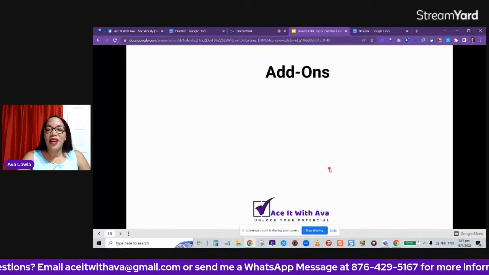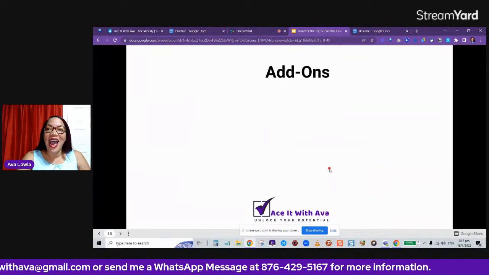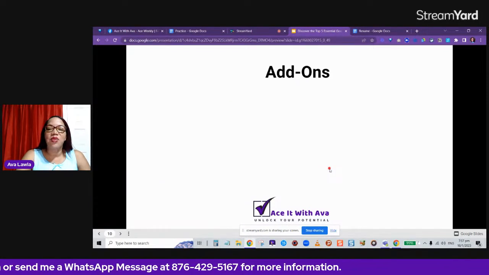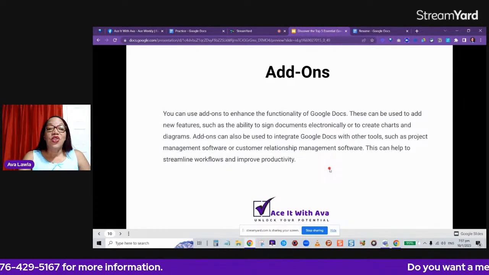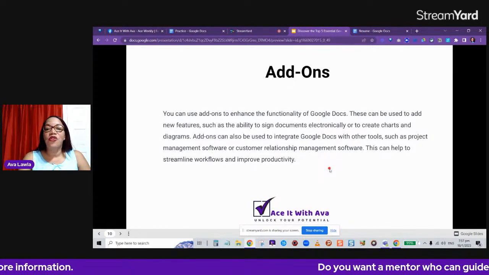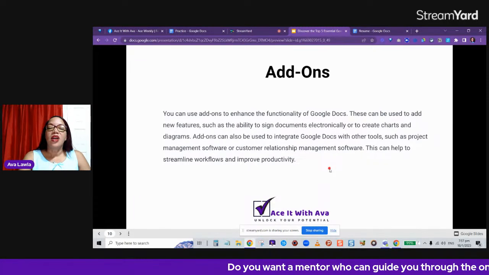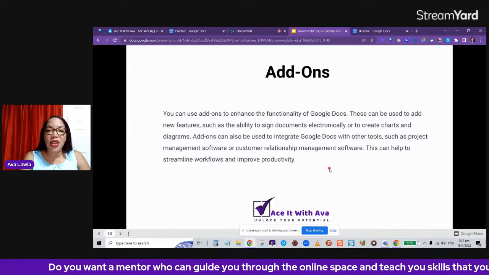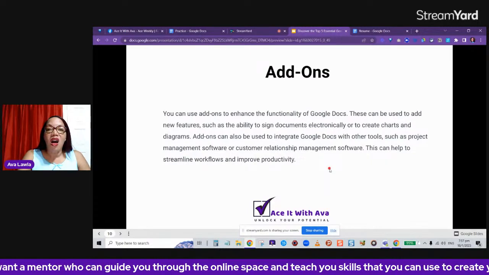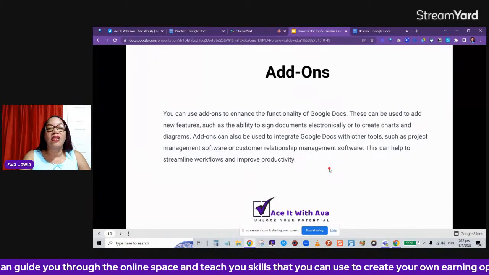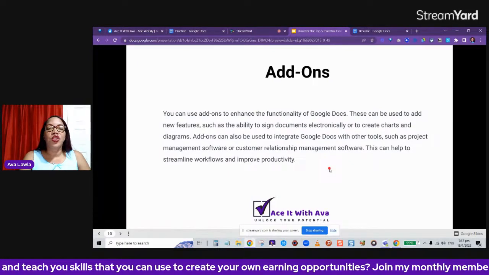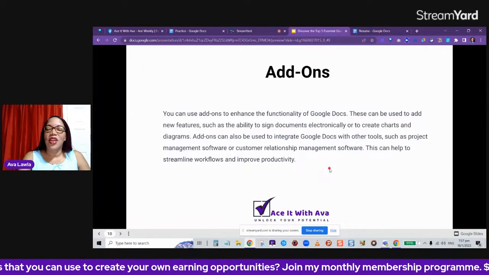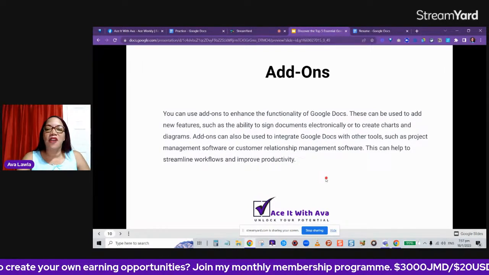And the final one is add-ons. As its name says, add-on. You're adding to Google Docs. So you can use add-ons to enhance the functionality of Google Docs. So you don't have to only use the features that Google Docs came with. You can also add on additional features. Some of these add-ons are free. Some of them are at a cost. But based on how much more efficient it makes you, you can make the investment in some of these. But you do have free ones.